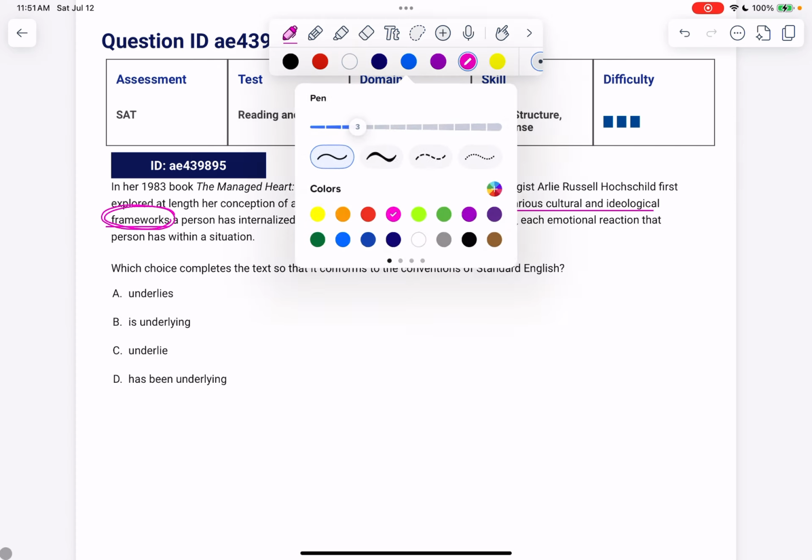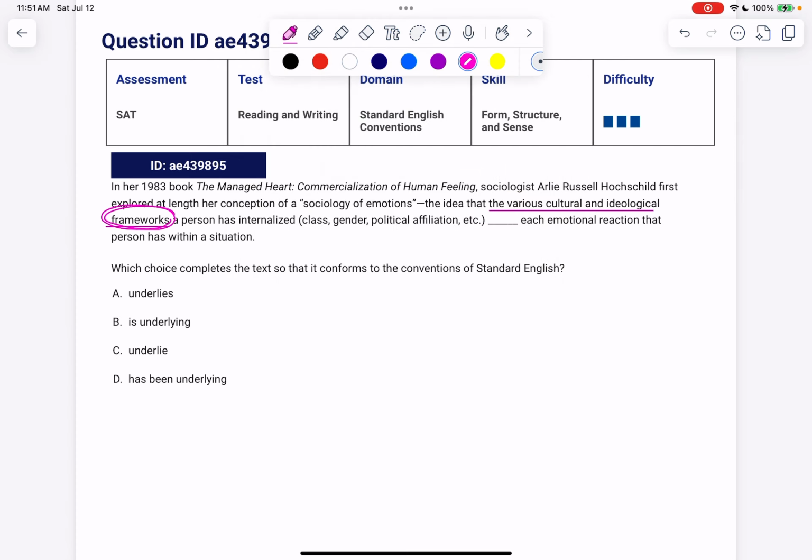So again, this made it a little bit tricky to identify the subject because there's a lot of different options for our subject, and we really have to think to ourselves, what does this sentence say is underlying each emotional reaction? It's the frameworks that the person has internalized. So the frameworks is plural, so let's get rid of all the singular ones and pick our plural one. But again, even if you're having a really hard time finding the subject, say you thought it was the idea, you'd have a very hard time eliminating anything besides C. You'd be like, well, all these guys could work, technically speaking.